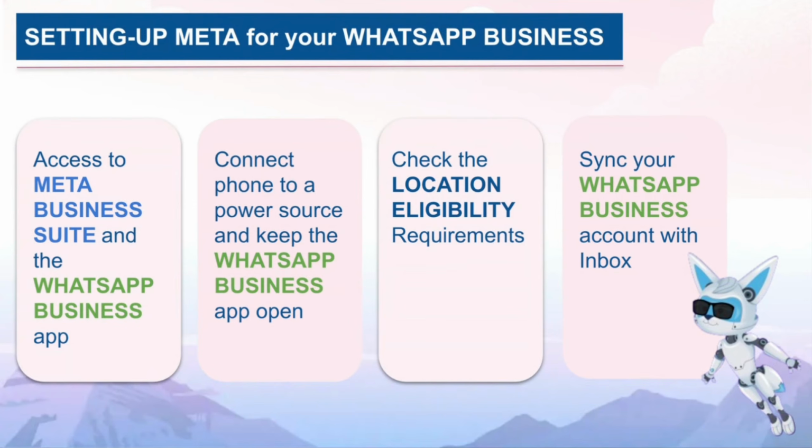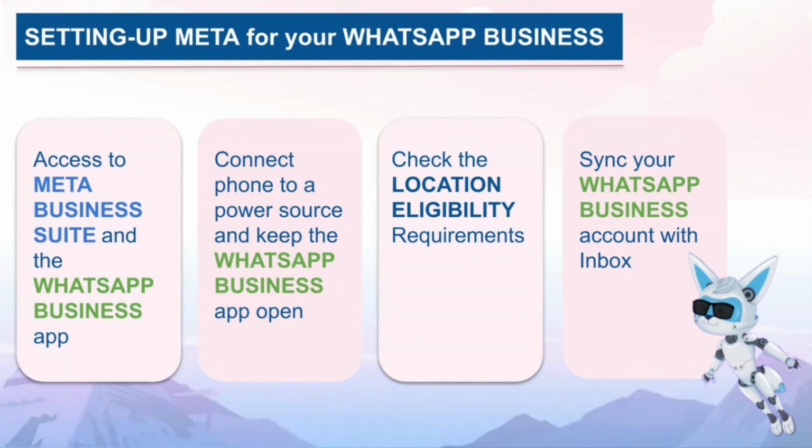Make sure only that particular number would work. If you integrate that number in Meta, only that number would work in Meta. You cannot download an app on Android or iOS, the WhatsApp business app, and use it; it won't work. It might create a problem, so don't do that. This number will be used on one single platform.